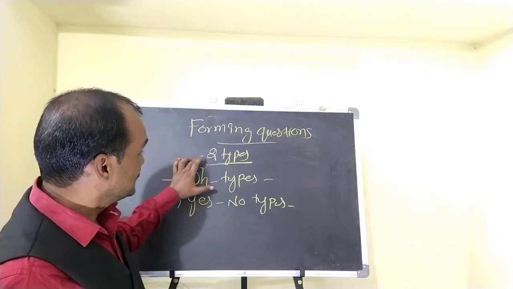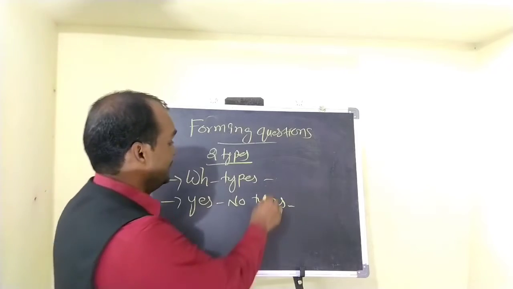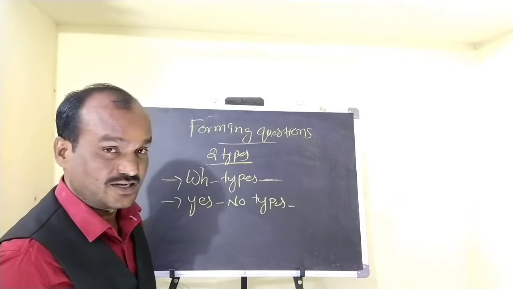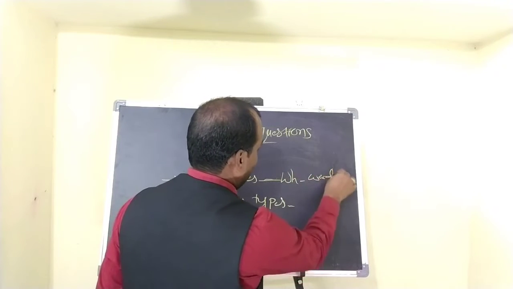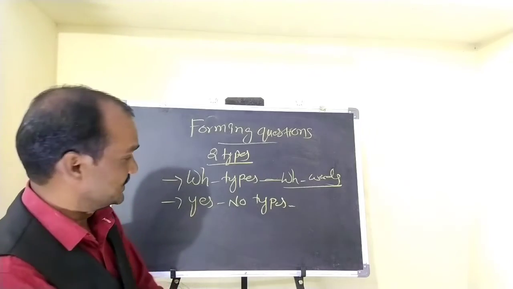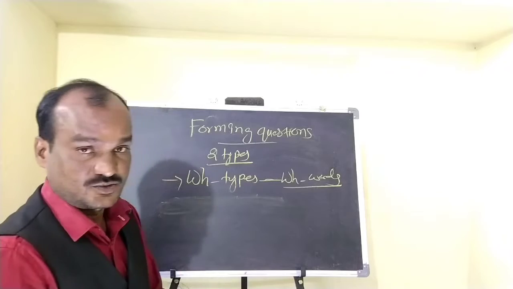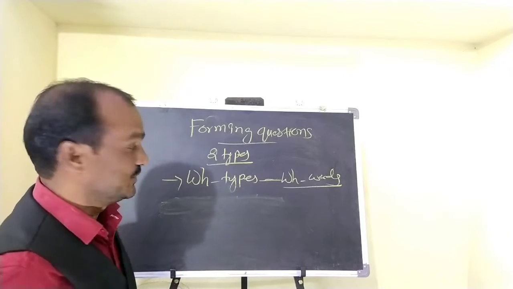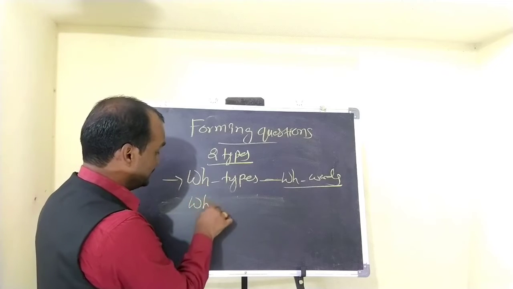Questions that begin with WH words are WH type questions. You know what WH words are? I'll explain yes-no type questions later. First we will learn what WH type questions are. So what are WH words?